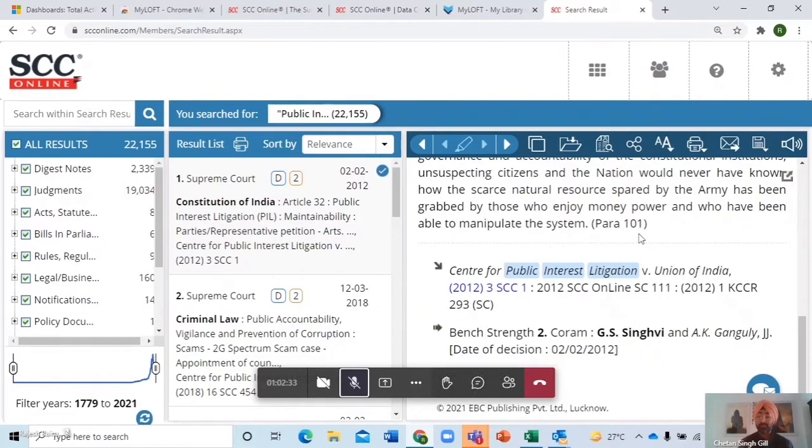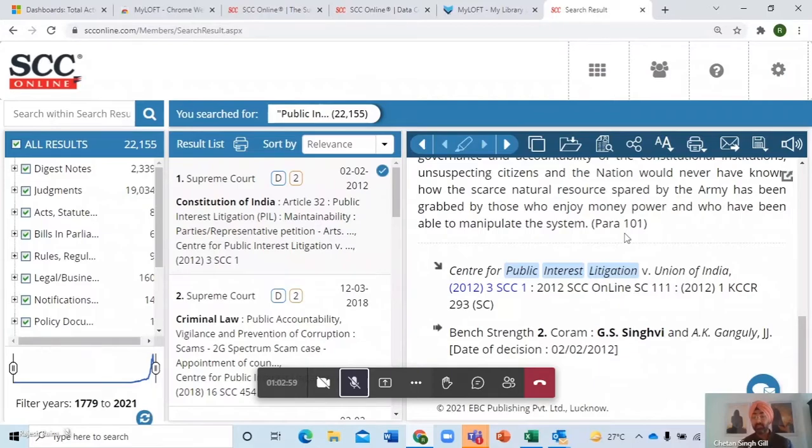What is this supposed to mean? So whatever you read was a brief on this point of law. But if you want to read more about this point of law in this judgment, you would need to go to the judgment and then go to para 101 because that is where exactly this point was being discussed. So I can click on the citation again and I can jump to para number 101 and you will get this particular point that you decide to read.